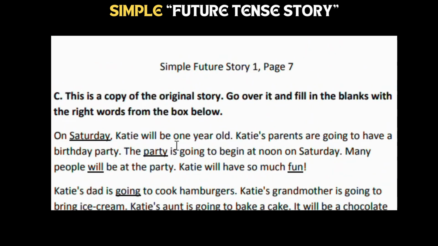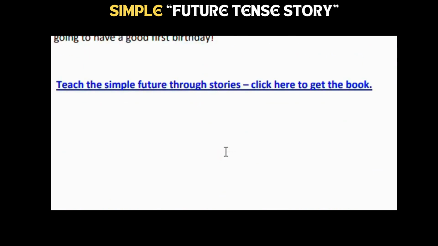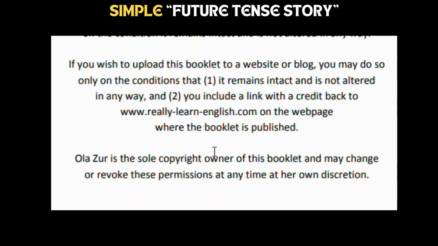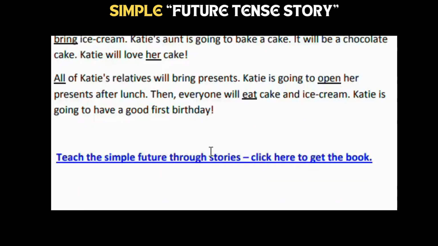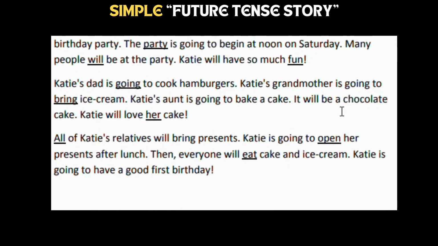On Saturday, Katie will be 1 year old. Katie's parents are going to have a birthday party. The party is going to begin at noon on Saturday. Many people will be at the party. Katie will have so much fun. Katie's dad is going to. Yeah, that's all. It's finished. So this story is in simple future tense.